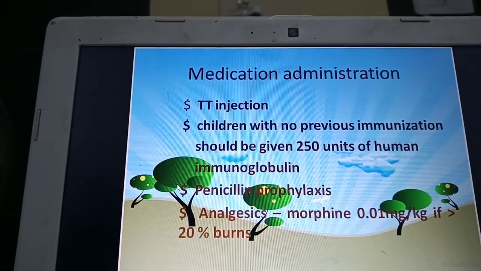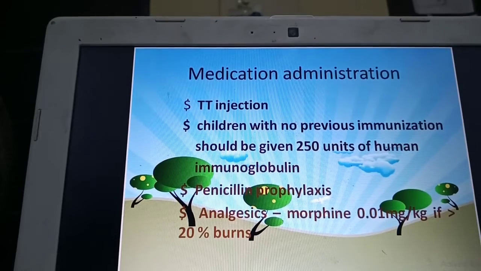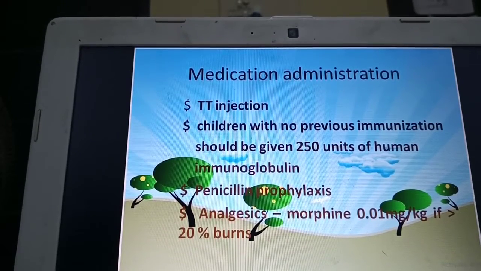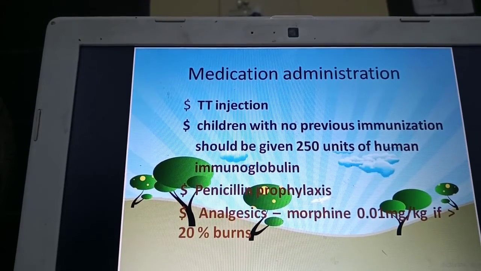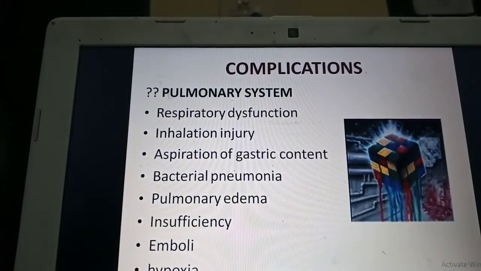Now coming on to the medications, as I already told you, we need to give injection TT, tetanus toxoid. If the child has received immunization within 3 years, then it might not be needed, but otherwise we need to give injection TT for all children. And penicillin or any other antibiotics can be started. And analgesics, because the skin is injured, they can have severe pain. Pain management is a very important thing. So we usually administer injection morphine 0.01 mg per kg immediately for pain management.